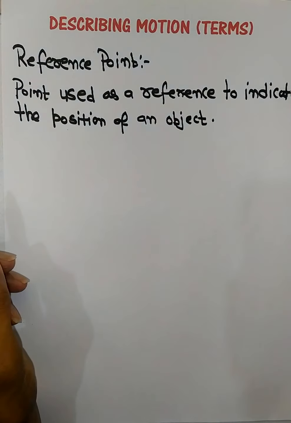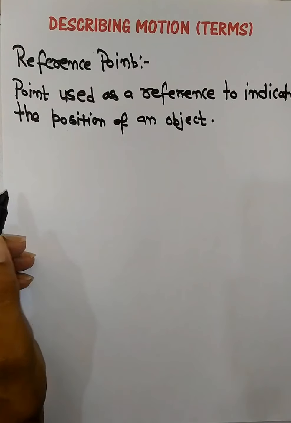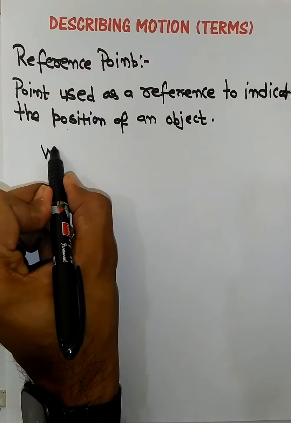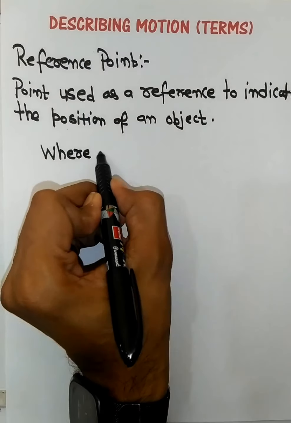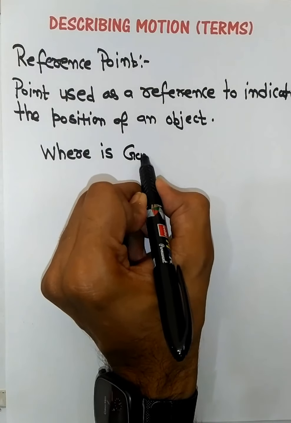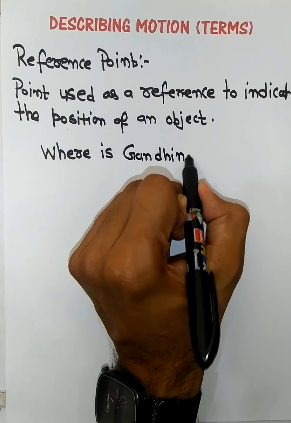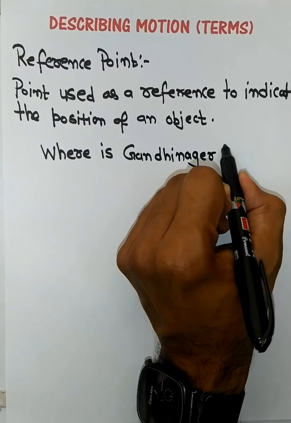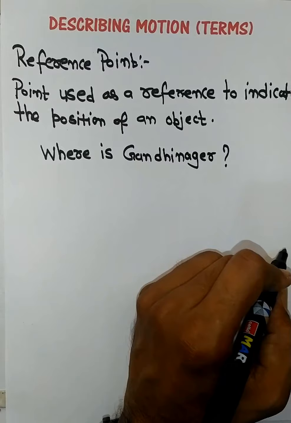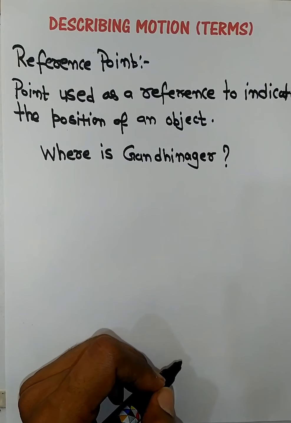Now even if you are confused in this, let me give you an example. If someone asks where is Gandhinagar, now this question has many answers.